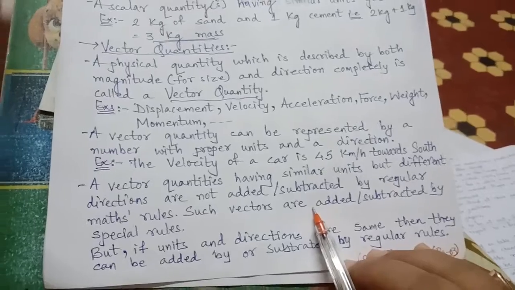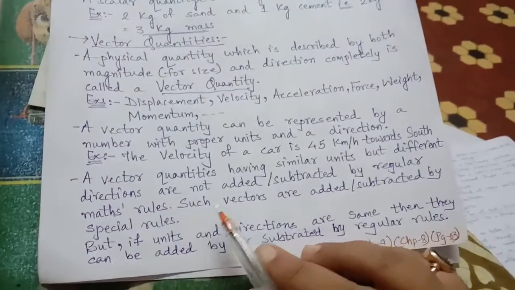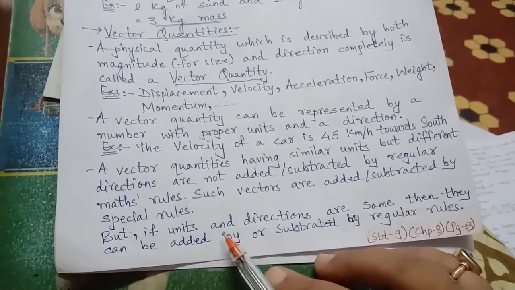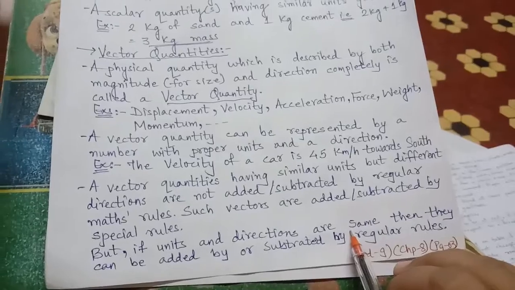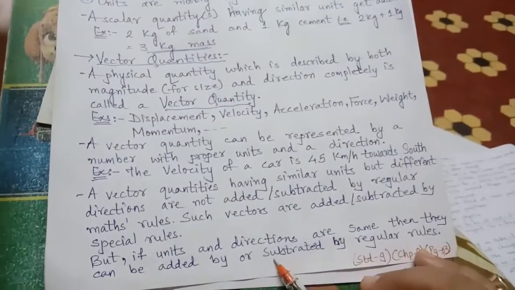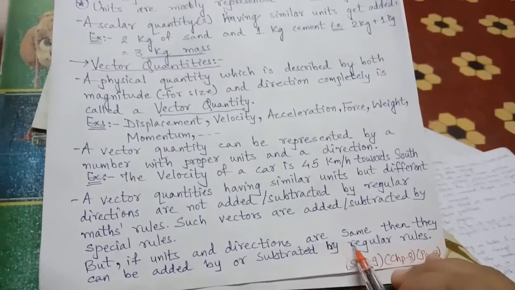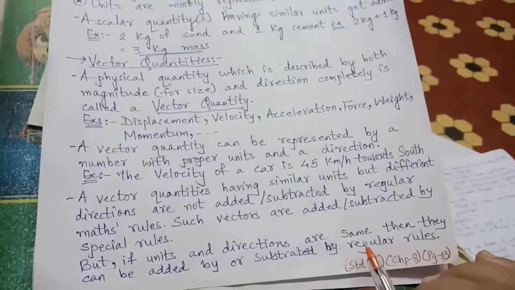They can be added or subtracted by special rules which you will learn in higher classes. But if units and directions are both the same, then these vector quantities can be added or subtracted even by the regular mathematics rule.